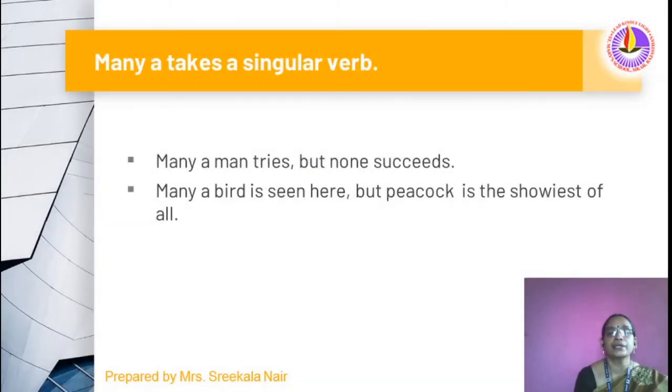Many a takes a singular verb. Many a man tries but none succeeds. Here, when a sentence starts with many a, we consider it as singular. So we will use a singular verb also. Many a bird is seen here, but the peacock is the showiest of all.